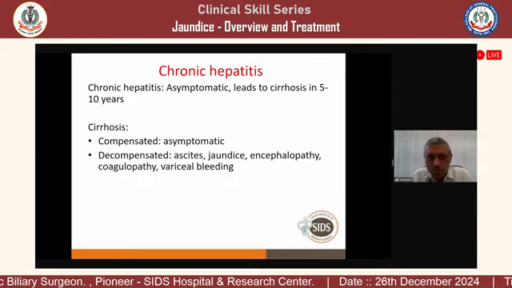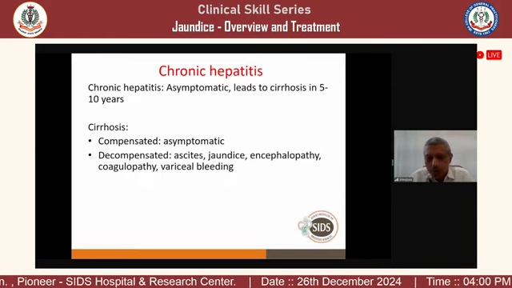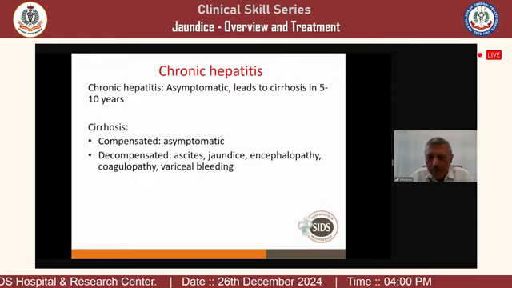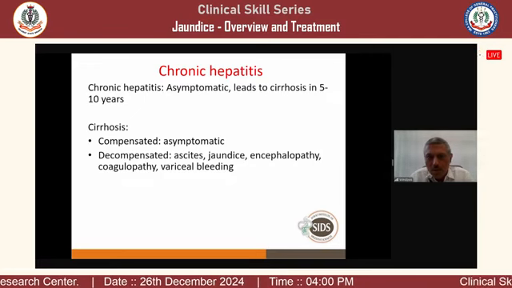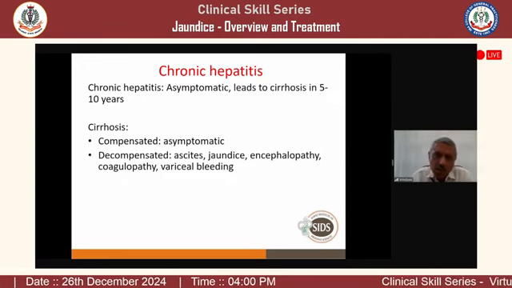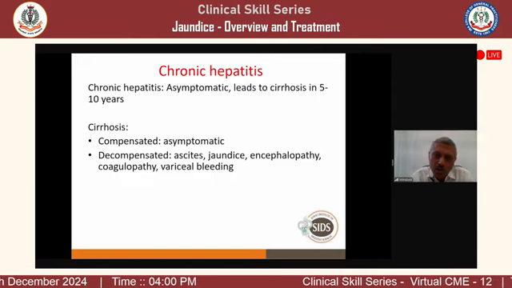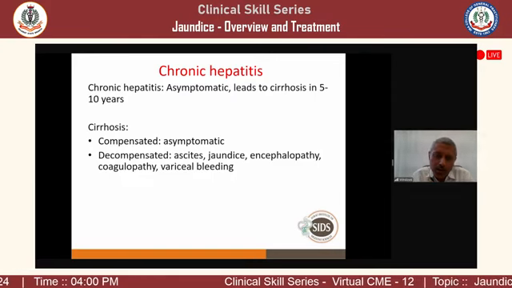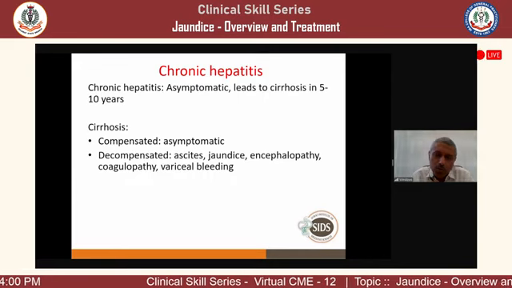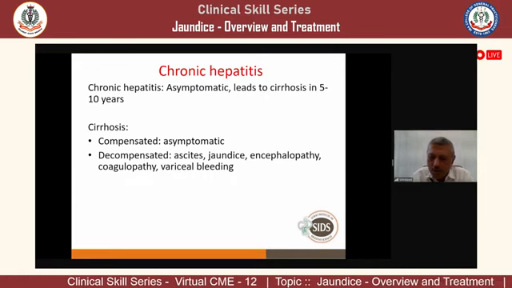More than 90% is damaged, then they come to you with symptoms. If you cut off 90% of the liver, they remain asymptomatic. When they take a liver from a donor for transplant, they usually cut almost 70% of the liver.